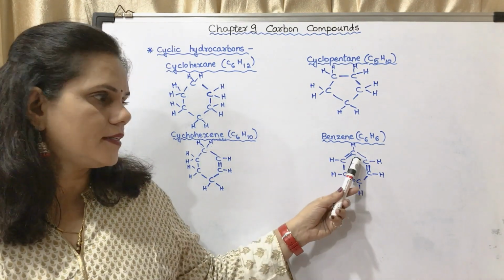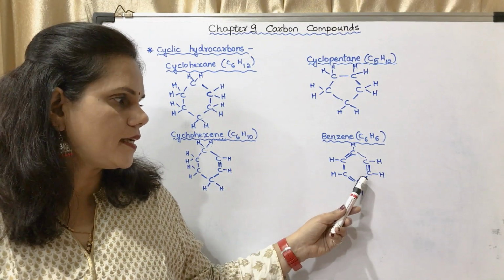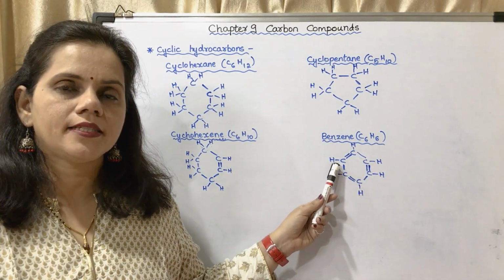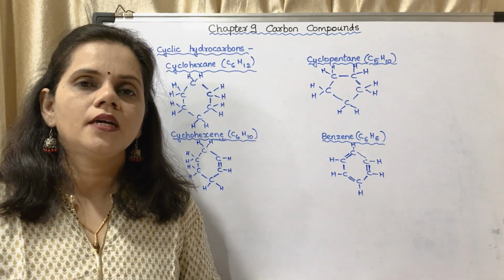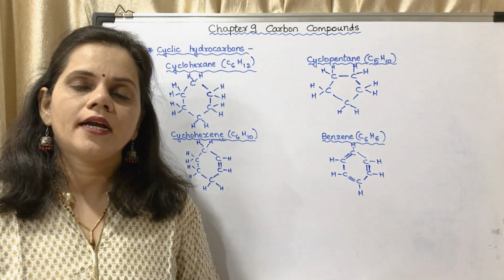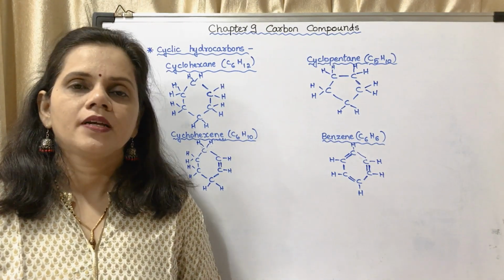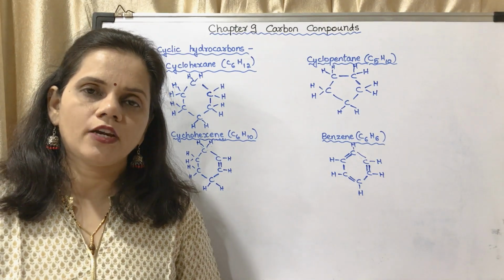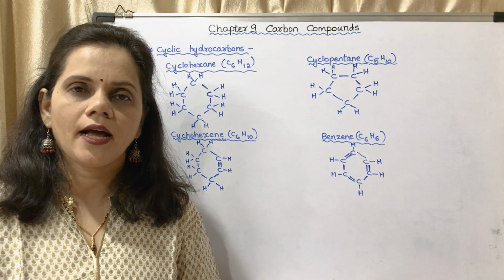That means here there is a single bond, after that a double bond, then a single bond, then a double bond, then a single bond, then a double bond. Each carbon atom is having 1 hydrogen each. Such compounds are called aromatic compounds, and these are having a particular aroma.